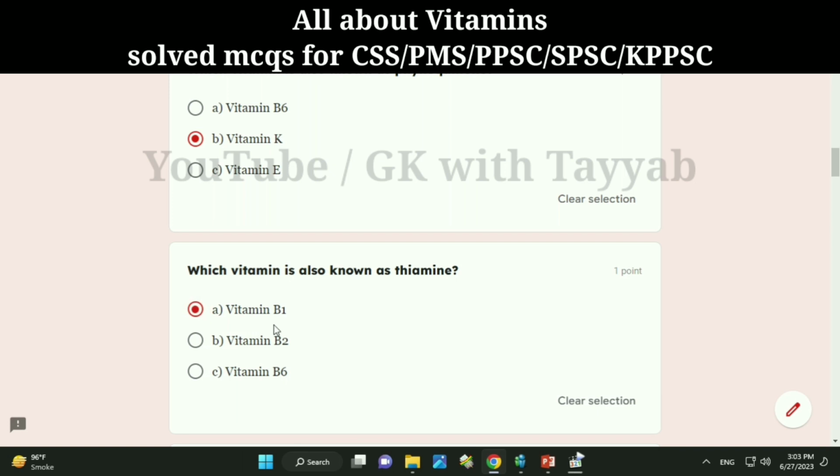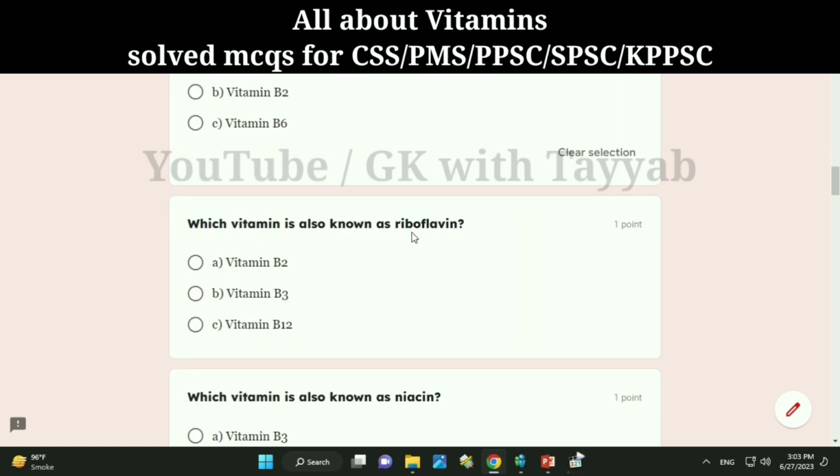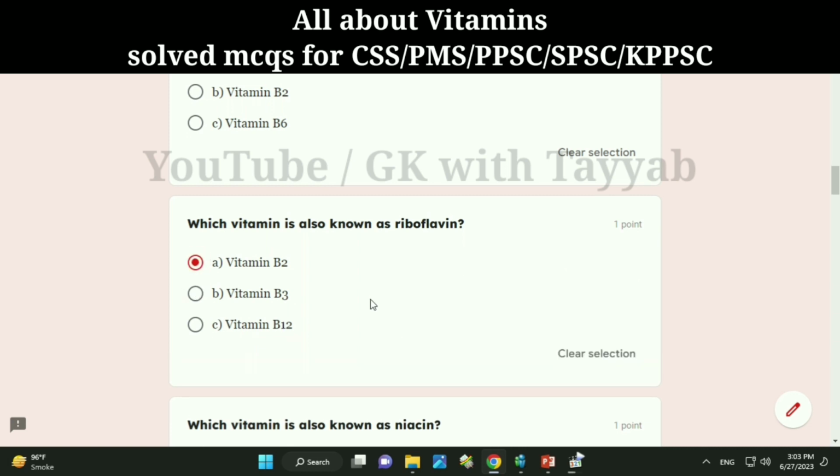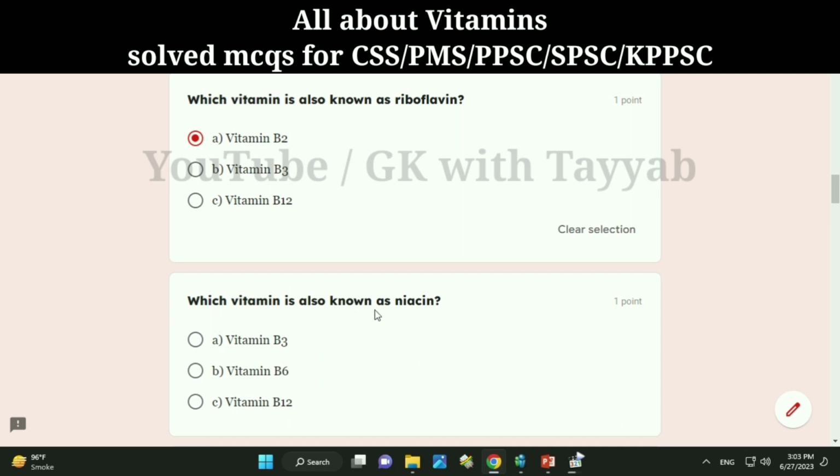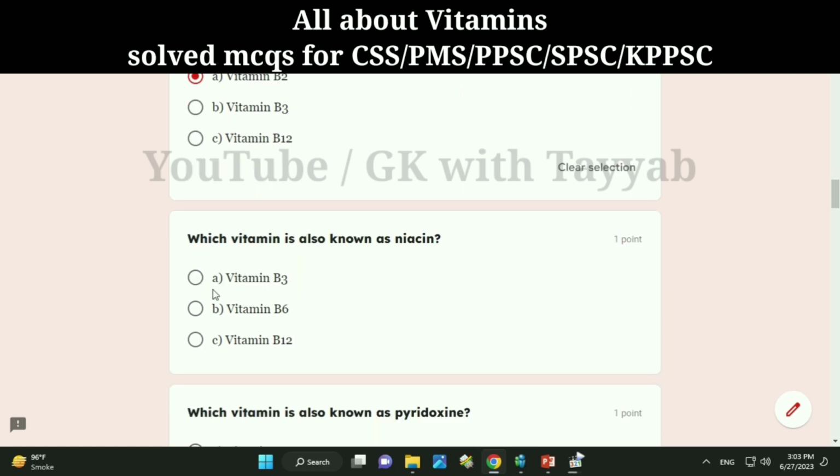Vitamin B1. Which vitamin is also known as riboflavin? A. Vitamin B2. B. Vitamin B3. C. Vitamin B12. Correct answer, A. Vitamin B2. Which vitamin is also known as niacin? A. Vitamin B3. B. Vitamin B6. C. Vitamin B12. Correct answer, A.